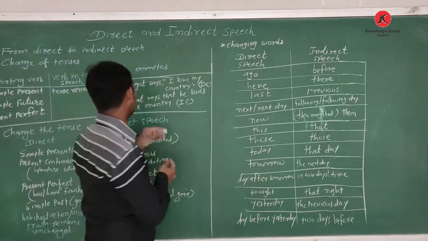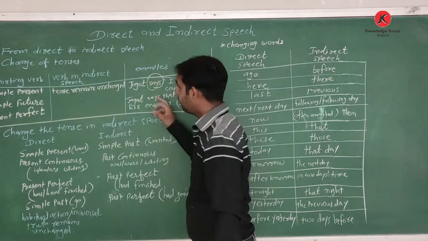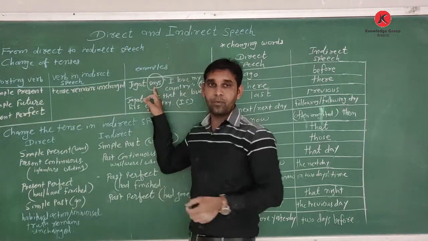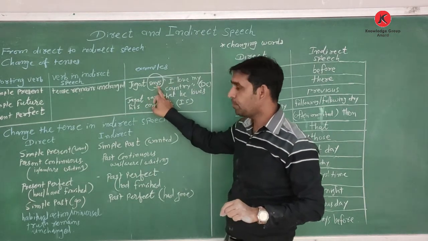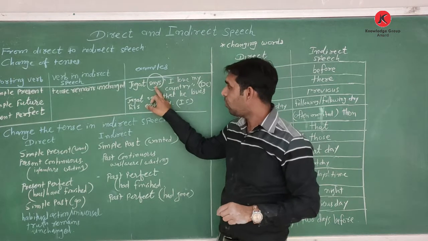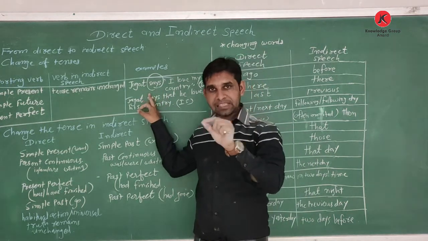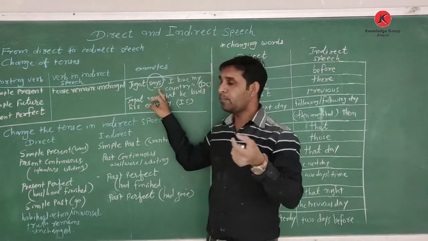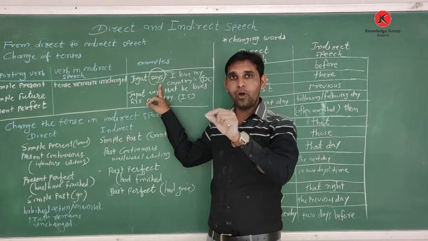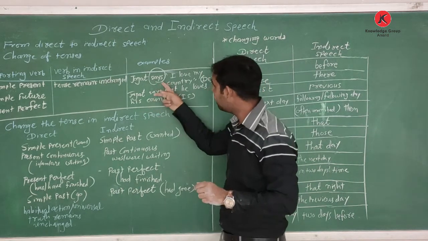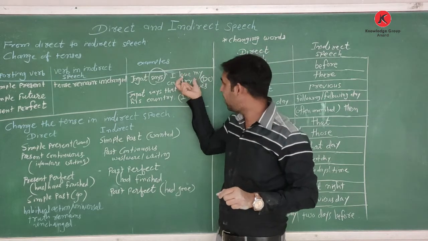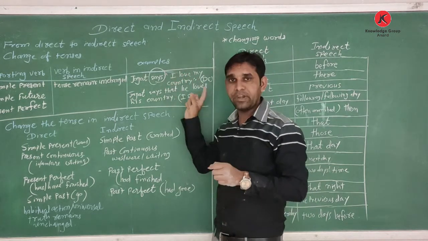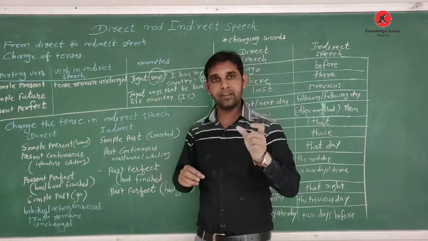When these words are given, okay, the reporting verb is simple present says, or simple future will say, or present perfect have or has said, then the tense inside the inverted commas remains unchanged.